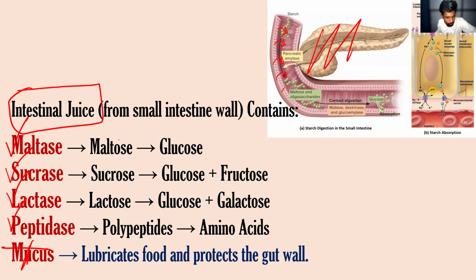Maltase will convert the maltose into glucose. Sucrase will convert the sucrose into glucose and fructose. And the lactase will convert the lactose into glucose and galactose. Peptidase will convert the polypeptides into amino acids. So you want to memorize all these functions regarding the enzymes.